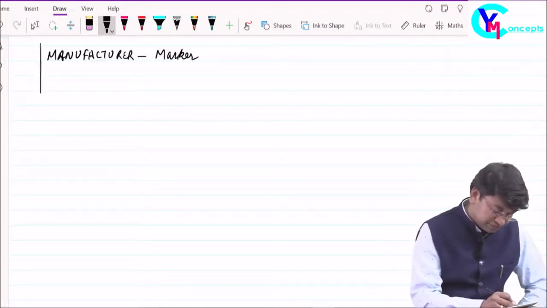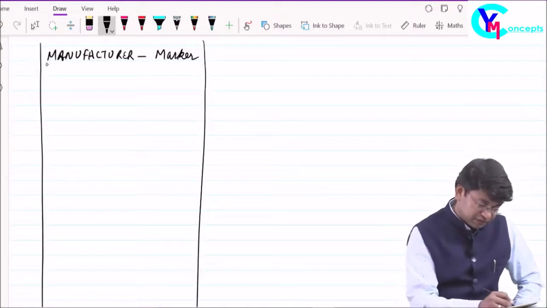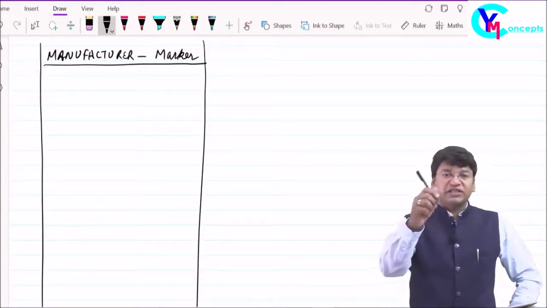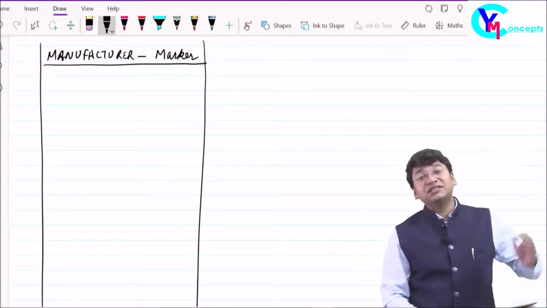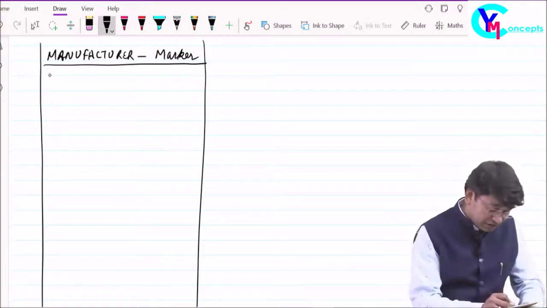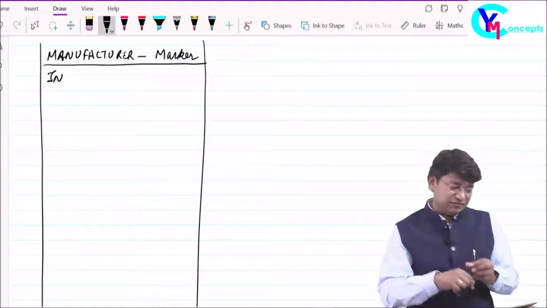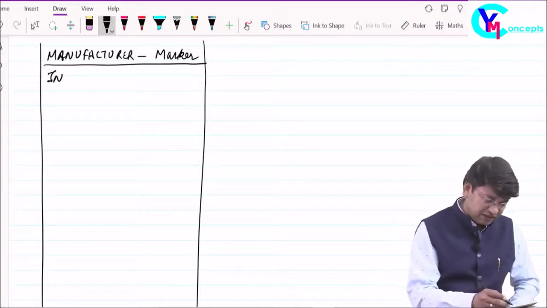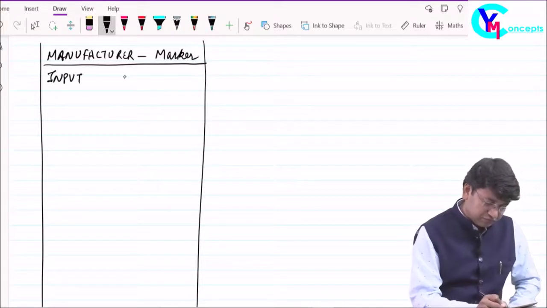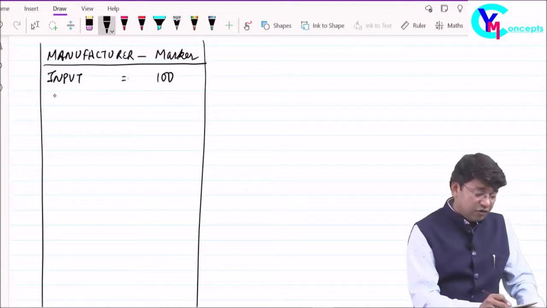Okay, now what used to happen? See, to manufacture the marker, I would have purchased inputs, input services, capital goods. Okay, many inputs. Say, for example, I have purchased plastic. Okay, have an example of this plastic input for rupees say 100. Okay, I have paid.